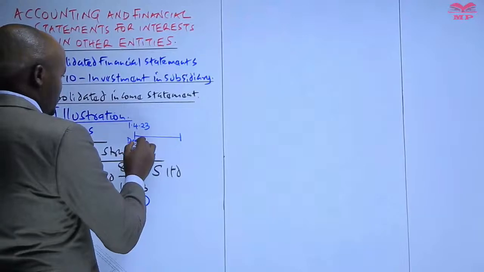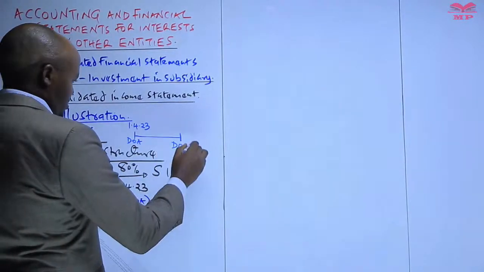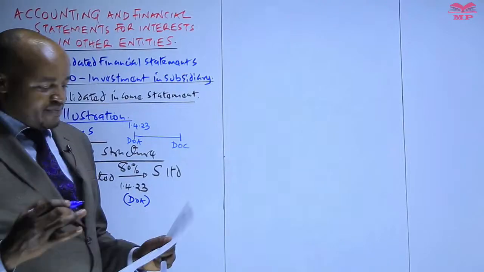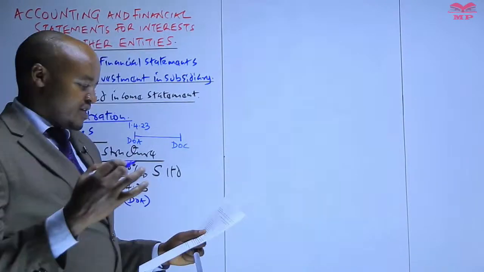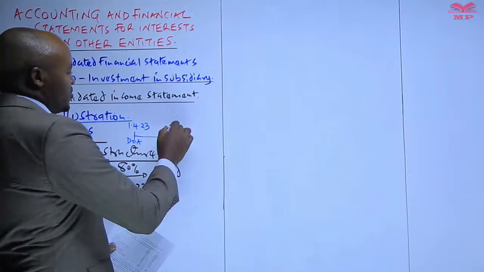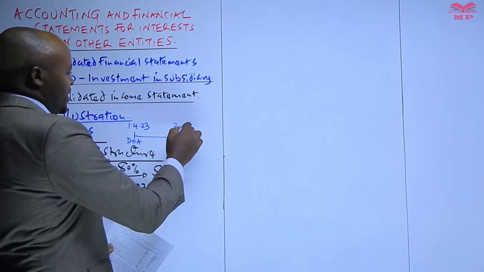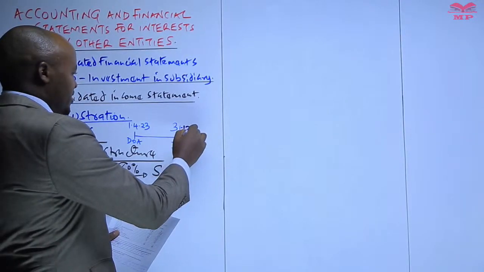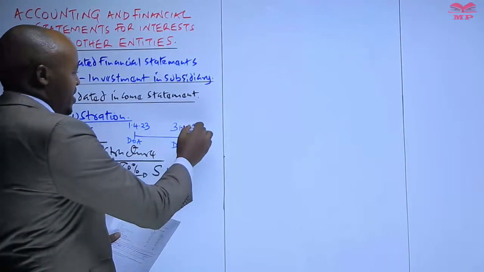And then you also need to have the date of consolidation. So when we talk about the date of consolidation, this is the date you are required to prepare the consolidated statement of profit or loss. If you go to the requirement, we're required to prepare our consolidated statement of profit or loss on 31st December 2023.